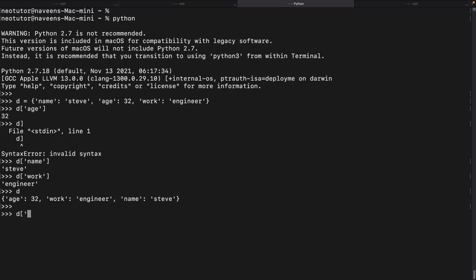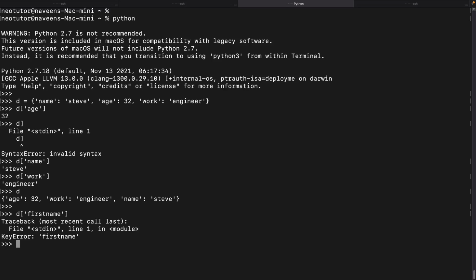Do you understand? So here, let's say I try to use a key which is not available, let's say f name, first name. What you will get is a key error. The key is not available, so you will get an error.